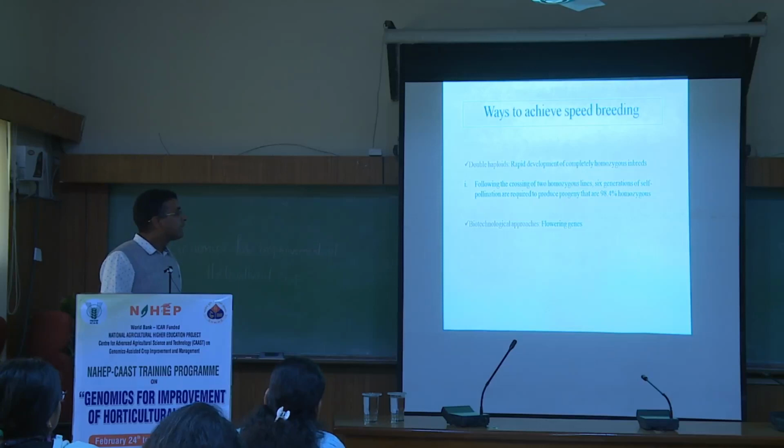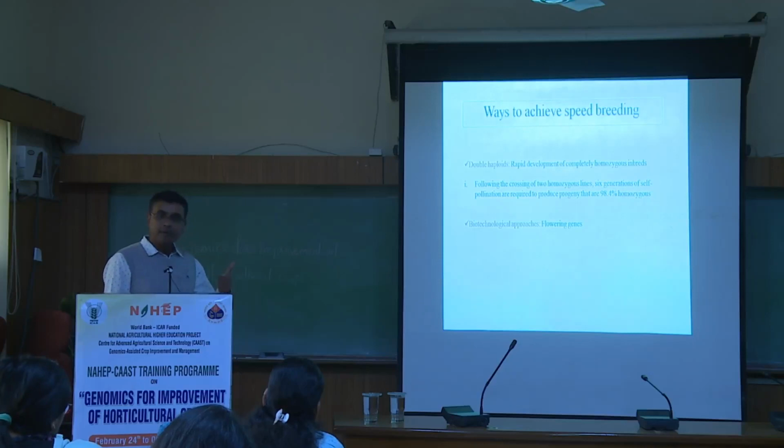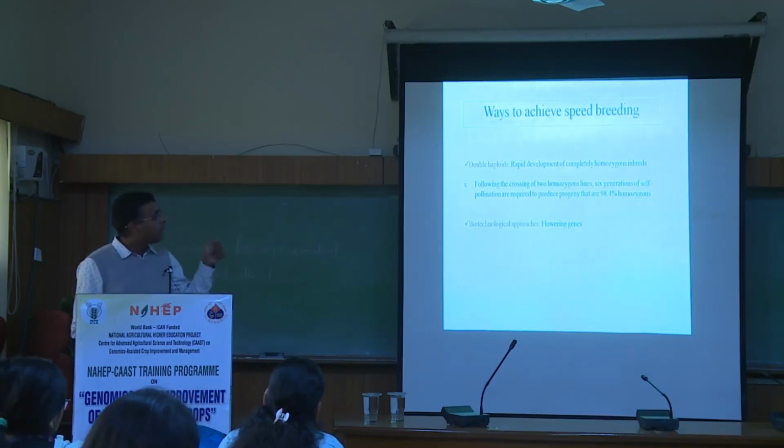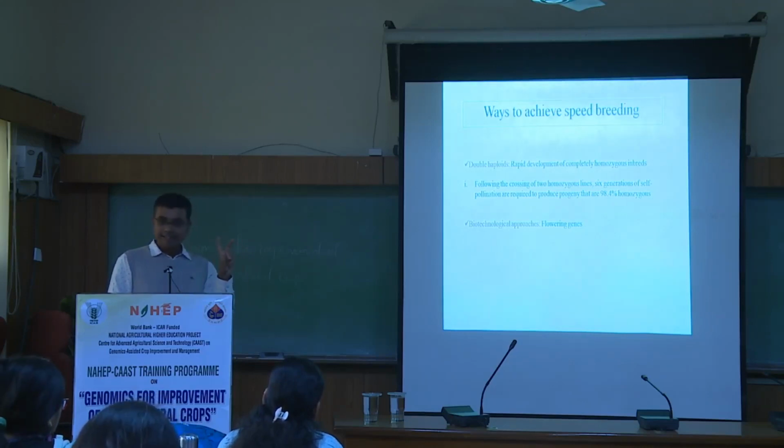But it is applicable particularly in case of the cross-pollinated crops, which are highly heterozygous in nature. For those crops, when we are talking about the end product, meaning the cultivar or the improved variety, for its development we have to have completely homozygous lines. Suppose in case of hybrid development, what is the requirement for any hybrid? First of all, pollination control mechanisms, and secondly, inbreds with complete homozygosity.